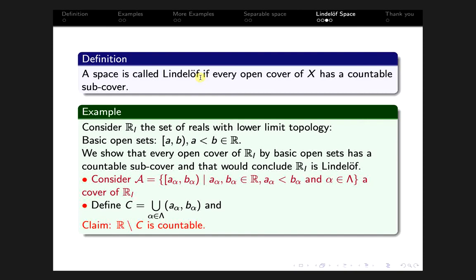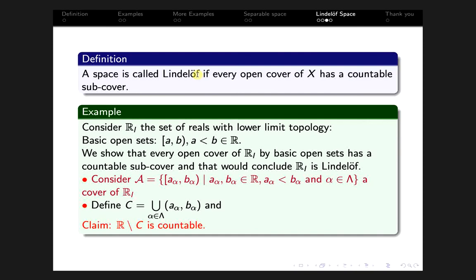Okay, so this is weaker than compactness. For compactness, every open cover has a finite subcover. So this is a weaker property than compact spaces.